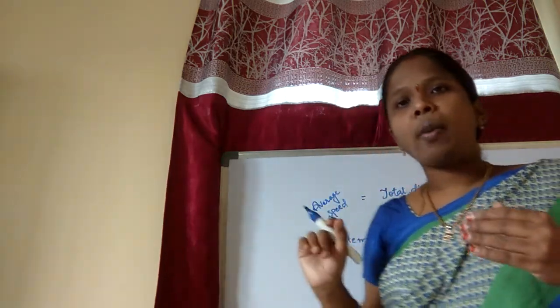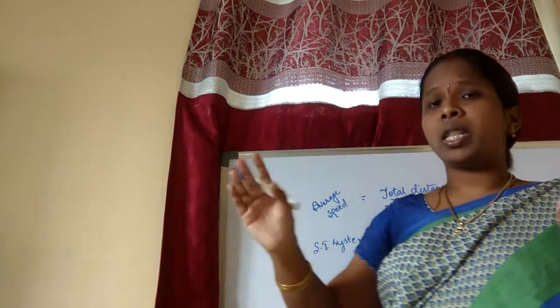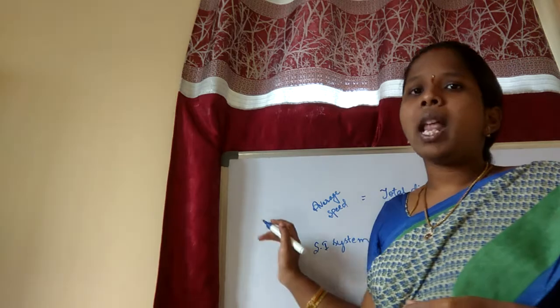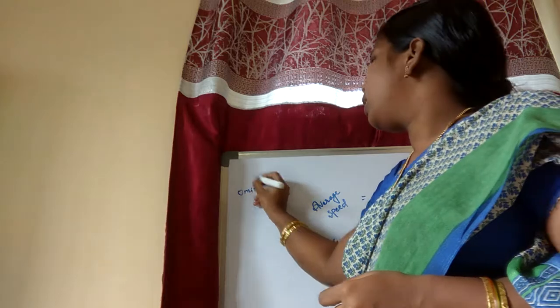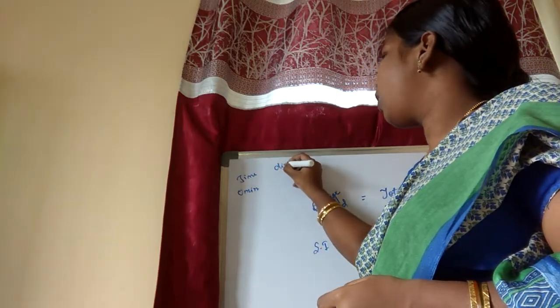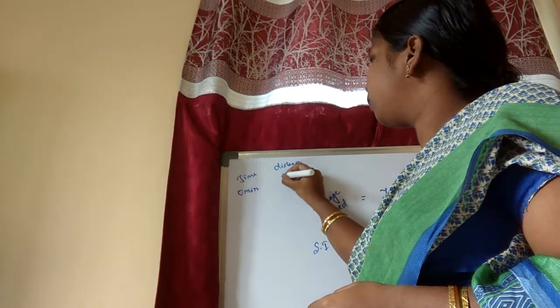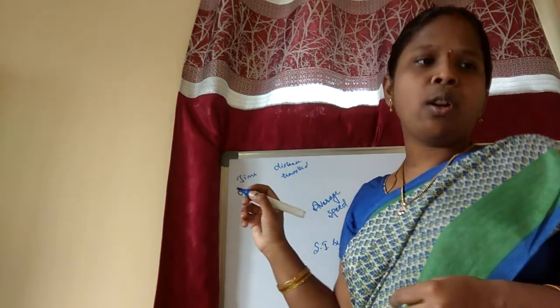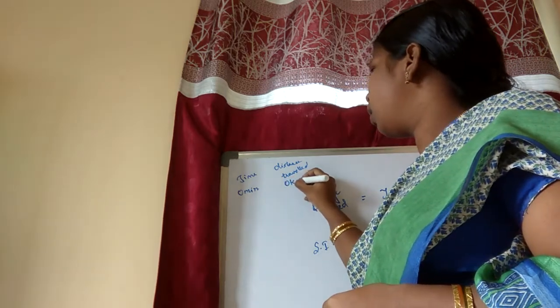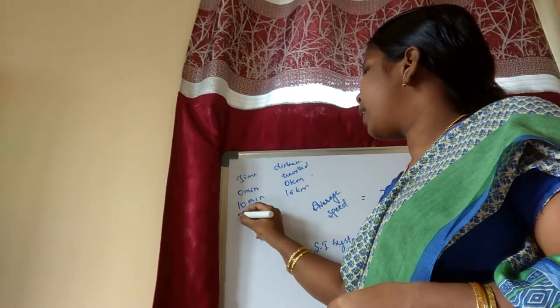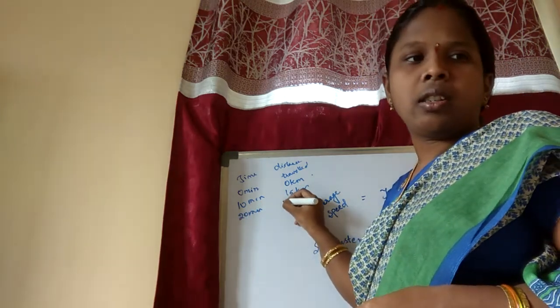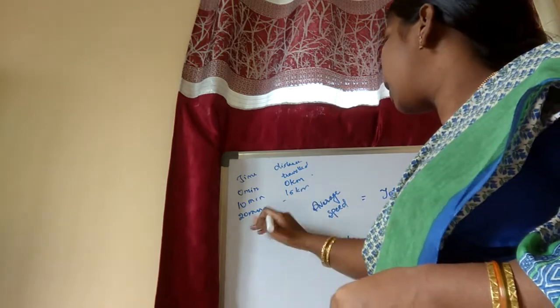The distance travelled by the car at different instants of time is as follows. They have given the time, and how much distance was travelled for 10 minutes or 20 minutes, so that we can easily know the values. See here, this is the time and this is the distance travelled. For 0 minutes he has travelled 0 kilometers. For 10 minutes he has travelled 15 kilometers. For 20 minutes, 25 kilometers.